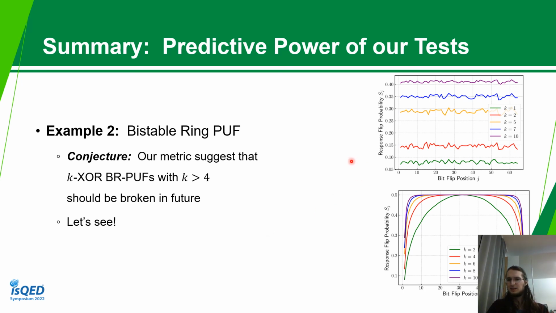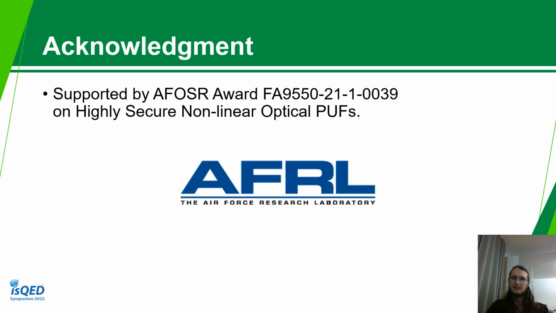Our test shows that the Bistable Ring PUF seems worse in security than the k-XOR arbiter PUF. So we conjecture that the k-XOR Bistable Ring PUF with k larger than 4 should be broken in the near future. Let's see, everybody.